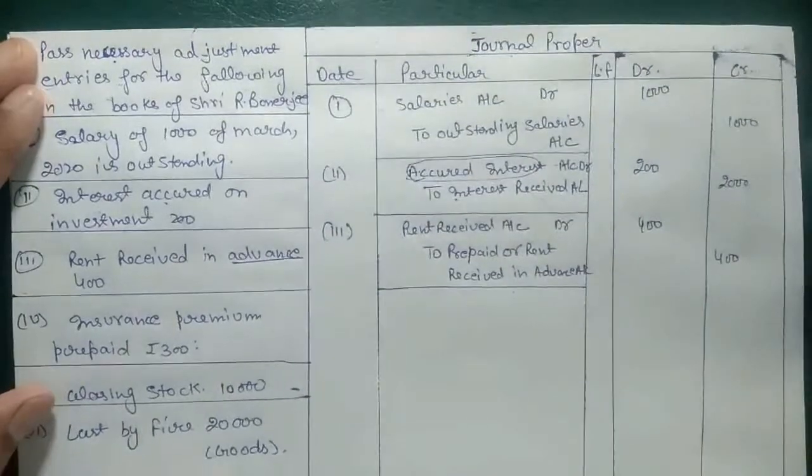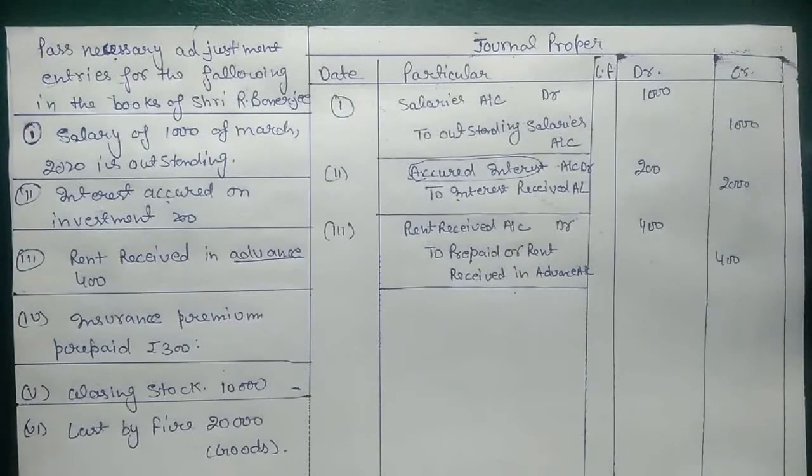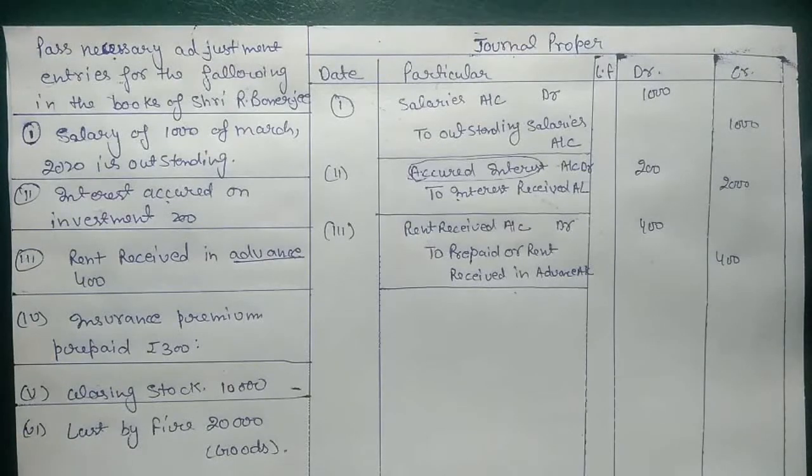So there is a difference between the outstanding and prepaid. In case of outstanding, we just need to swap cash with the outstanding. Like when we are paying salary in cash, the entry is salary account debit to cash account. In case of outstanding, we just need to swap cash and put outstanding salaries. In case of accrued interest, we are not receiving, meaning it is receivable. In that case also the entry is cash account debit to interest received. We need to pull off cash from there and put accrued interest.